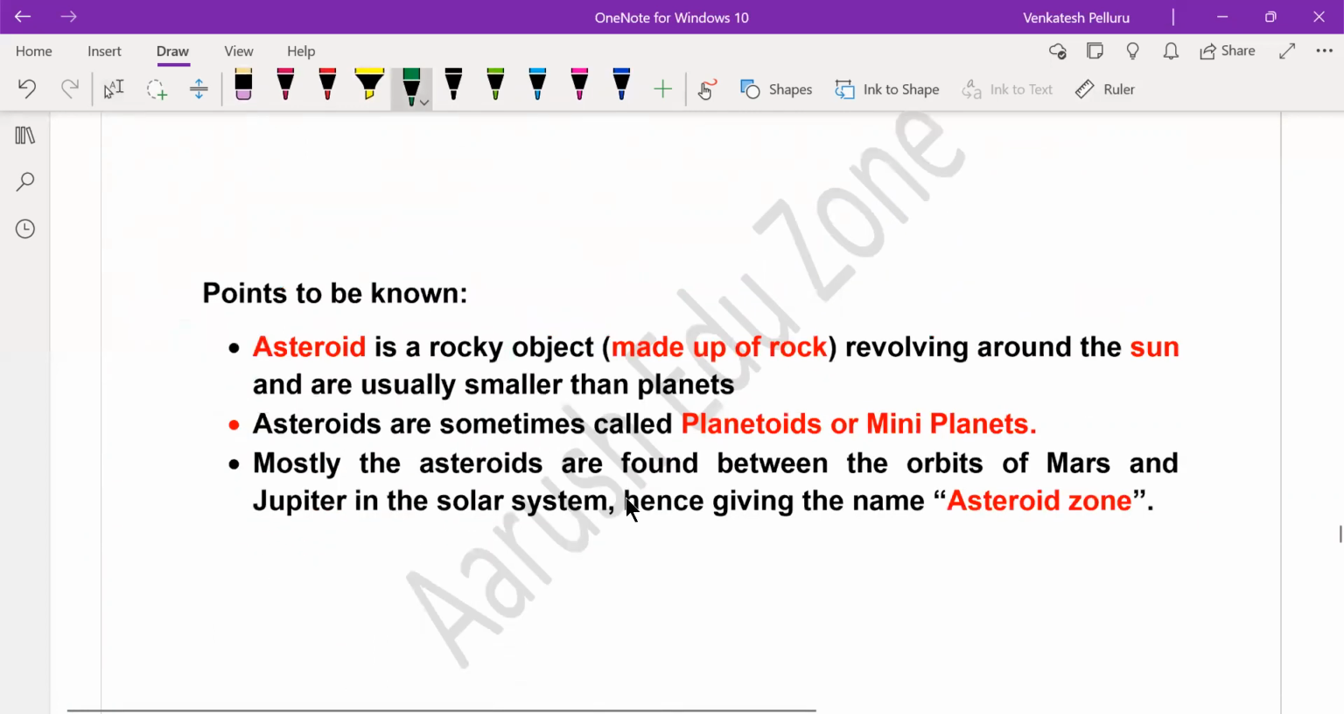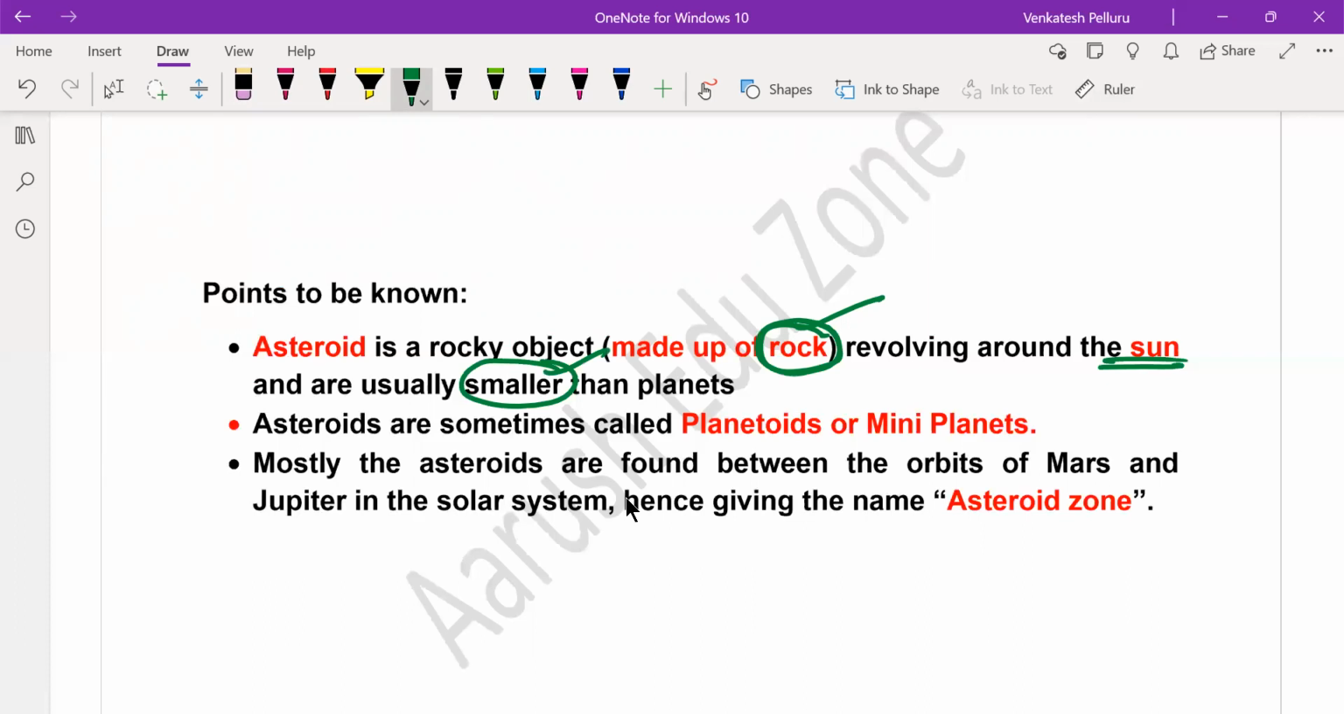So first of all, you have to know what an asteroid is. An asteroid is a small or large object generally made up of rock. It is completely made up of rock, nothing else. So an asteroid is a rocky object revolving around the sun and is usually smaller. Very generally, they might be very small and they might be large at times, but generally much smaller than planets. When compared to planets, they are really small. They are completely made of rock, but they revolve around the sun in almost elliptical orbits. But they're very small, that's why we won't call them planets.